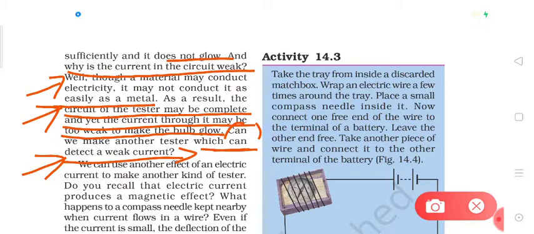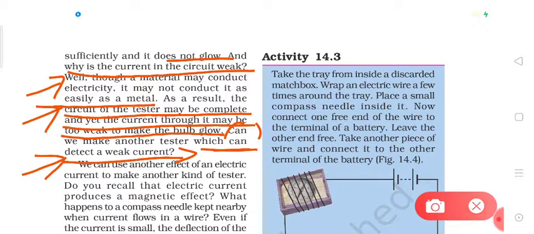So dear students, here what we have done, initially we had used the torch bulb, but if the bulb is not glowing brightly, we can replace it with the LED bulb. So we have used two types of testers, one with the torch bulb, the other with the LED bulb, right? But here we will make one more type of tester. What is that type of tester we will discuss in the next video.